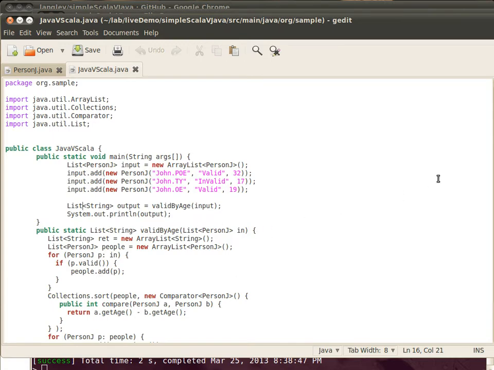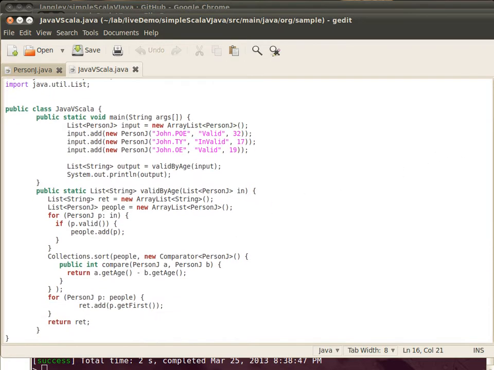The valid by age method is pretty simple as well. It takes an input list of person objects. It makes a new instance of a collection that we're going to use for filtering and sorting, and another that we're going to use for returning. And so we begin by filtering, right?